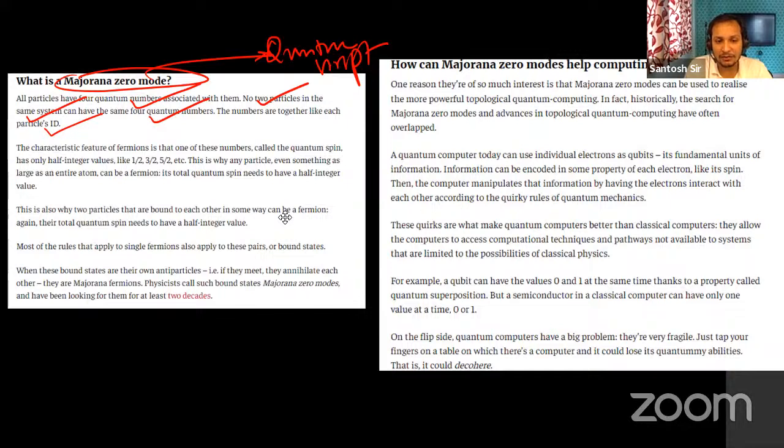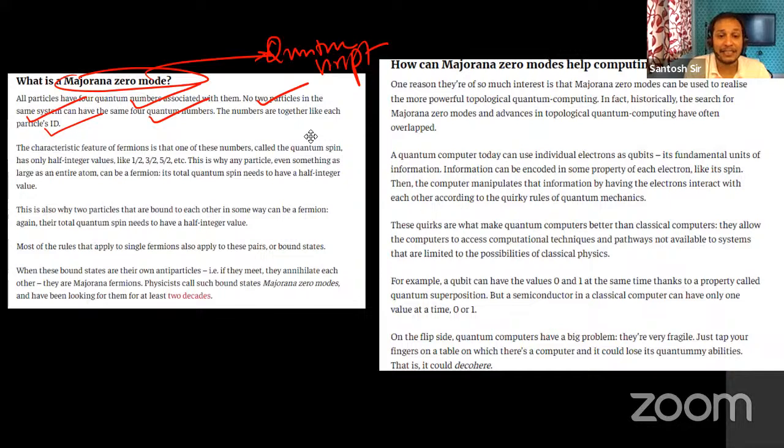This is why any particle, even something as large as an entire atom, can be a fermion. Its total quantum spin needs to be a half-integer value. Two particles bound to each other in some way can also be a fermion, again if their quantum spin is a half-integer value. Most rules that apply to a single fermion also apply to these pairs or bound states. When bound states are their own antiparticles and meet, they annihilate each other. They are called Majorana fermions.